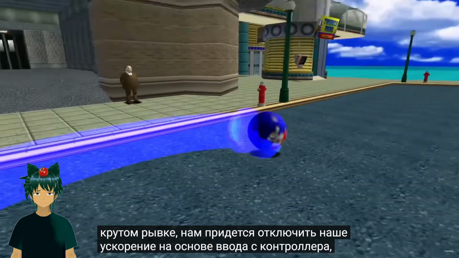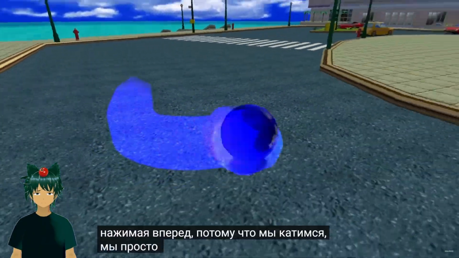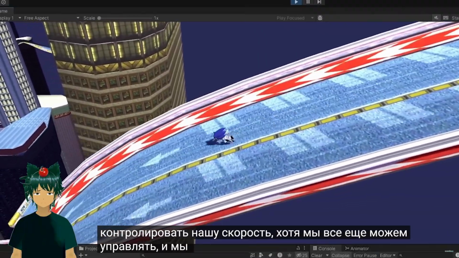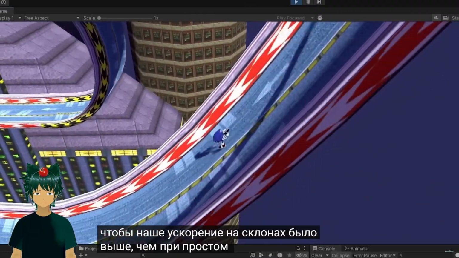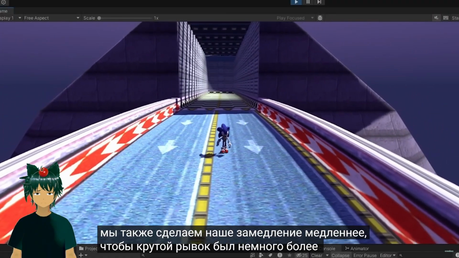Based on controller input, so we don't actually gain speed by pressing forward. Because we're rolling, we're purely letting our slope formulas take control of our speed. We can still steer though, and we'll also make it so that our acceleration off of slopes is higher than when simply running on foot. We'll also make our deceleration slower to make the spin dash a bit more slidey.